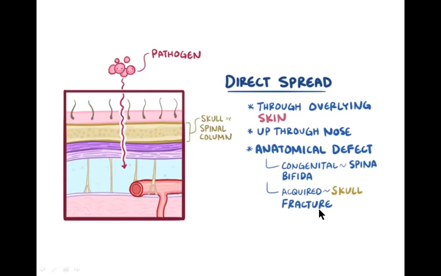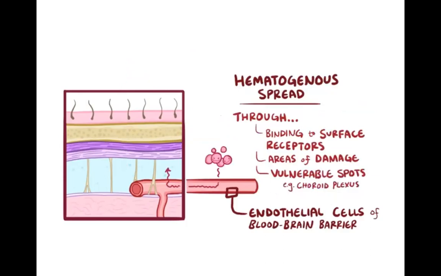If it is congenital, like spina bifida, there will be a defect, and the pathogen directly enters the cerebrospinal fluid. If there is a skull fracture, or any leakage of the cerebrospinal fluid, that allows the pathogen to enter the cerebrospinal fluid, which then causes inflammation. So that is one way, where it directly enters the cerebrospinal fluid.